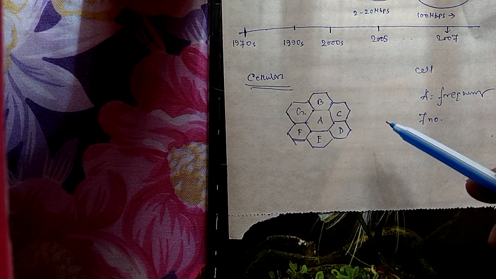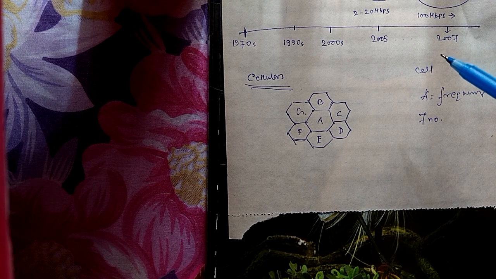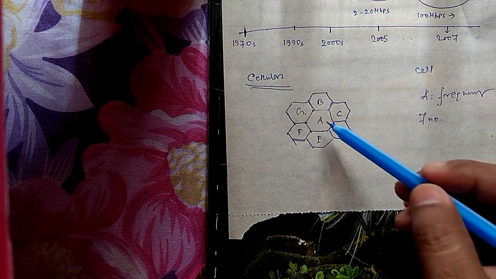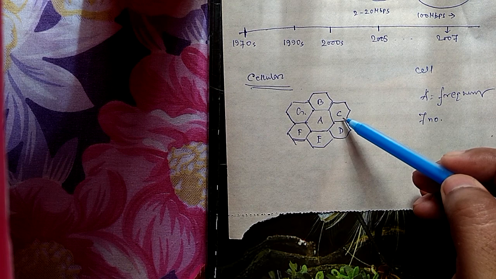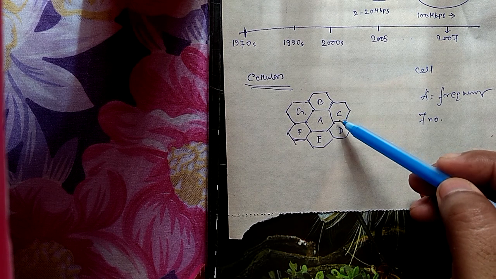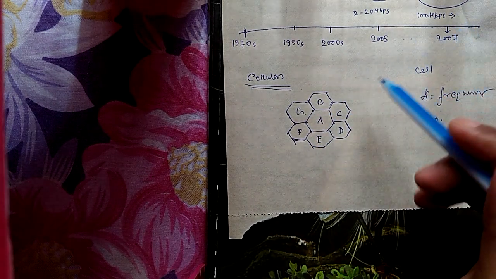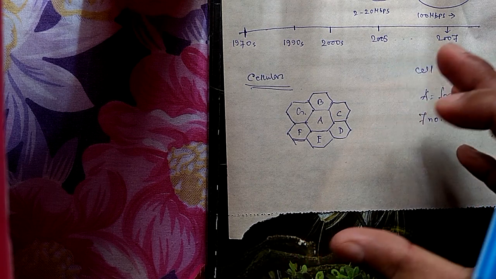So this is the basic concept of the cellular phone, because this is a cell, this cell uses the A frequency, this is another cell, this cell uses B frequency, this cell uses the frequency C, and D, E, F, G, etc. By the help of 7 frequencies we cover a very large area.